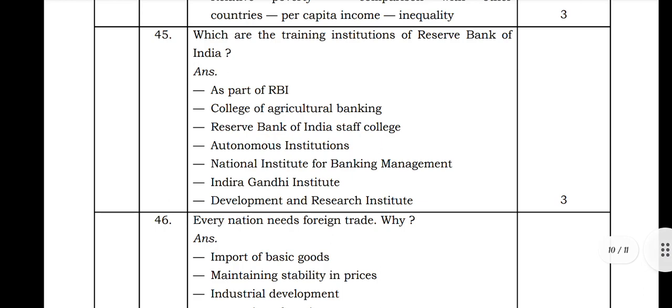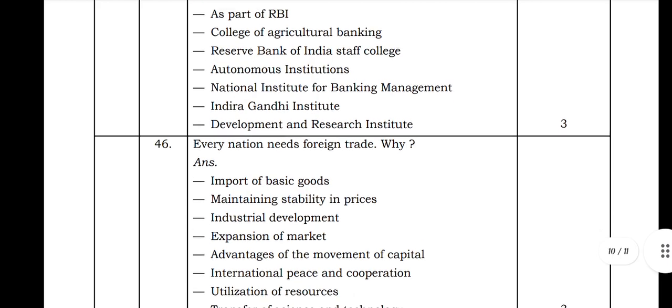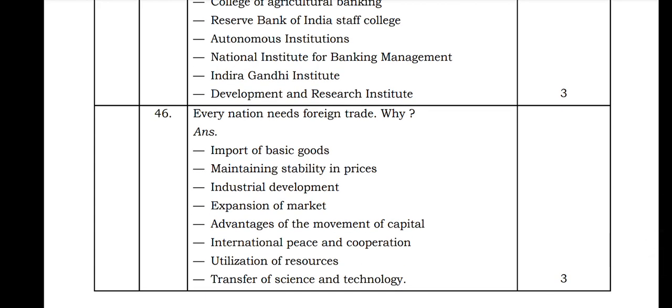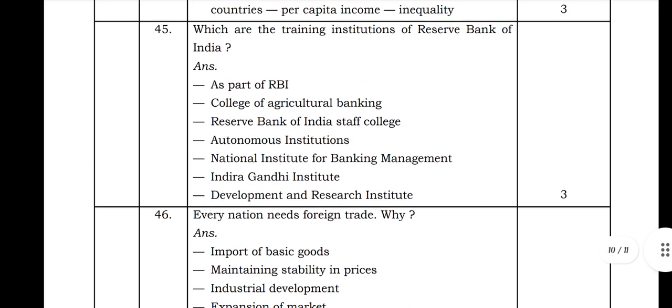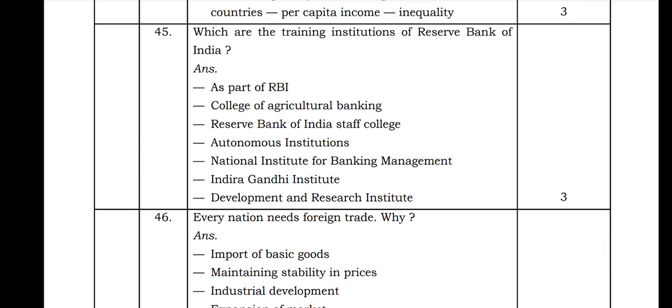Which are the training institutions of the Reserve Bank of India? As part of RBI: College of Agricultural Banking, Reserve Bank of India Staff College, autonomous institutions, National Institute of Bank Management, Indira Gandhi Institute of Development Research. So these are the important training institutions of the Reserve Bank of India.